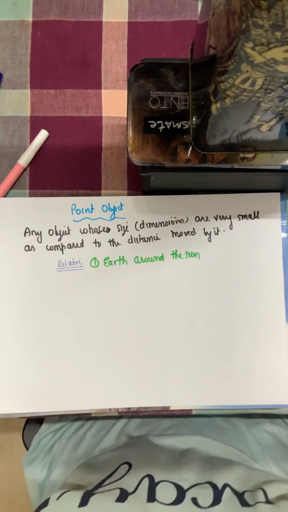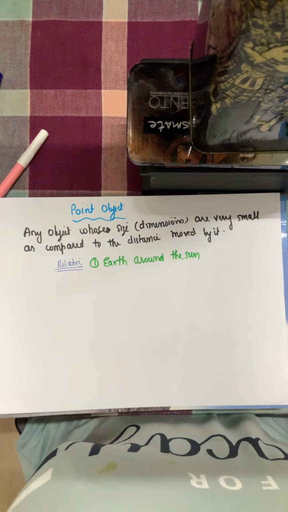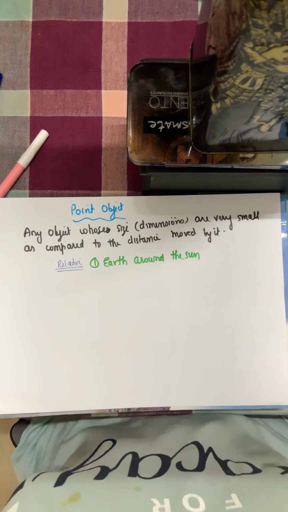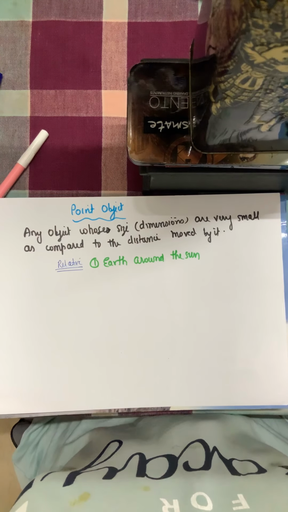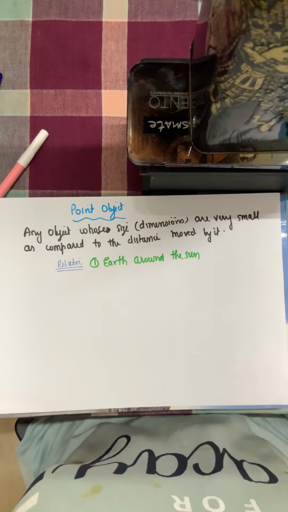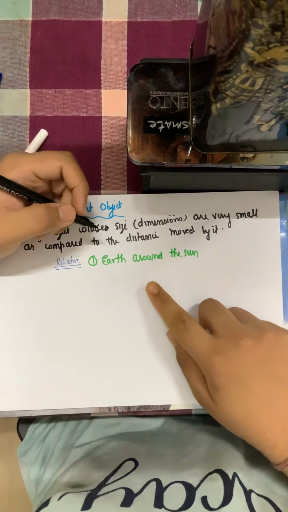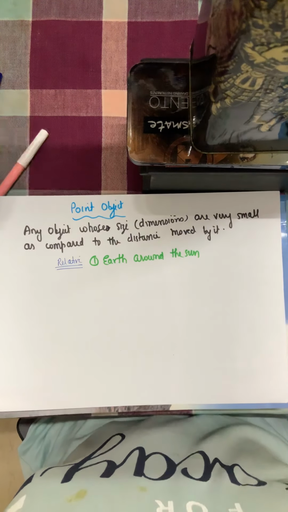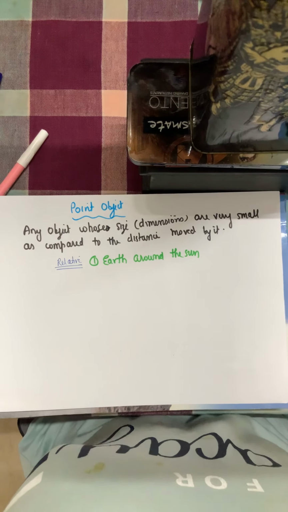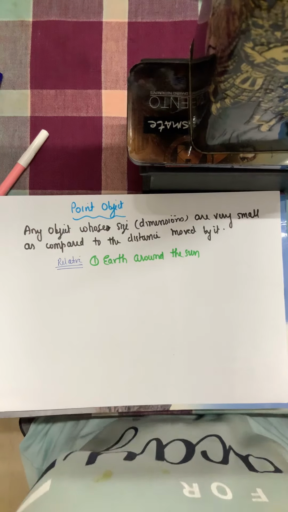Earth itself, if I just write earth, is not a point object. Why is earth a point object? Earth has such a large size. But if I compare it to the distance it moves around the sun, that means the length of its orbit, it will become a point object. How? Because the earth's size, the radius of the earth, is very small as compared to the distance it is moving around the sun, as compared to the circumference of its orbit.